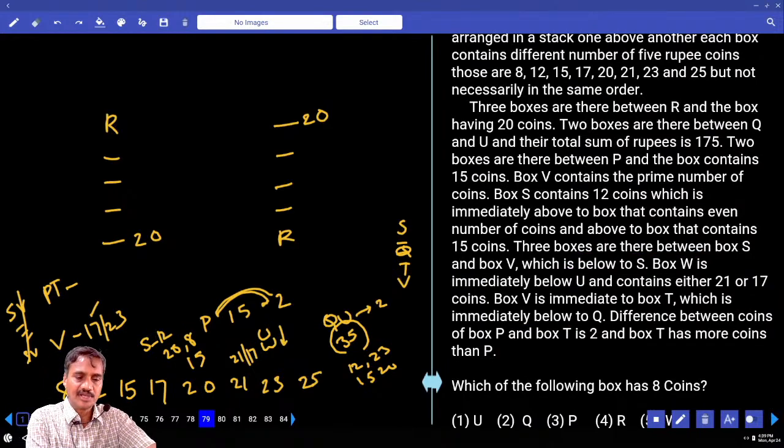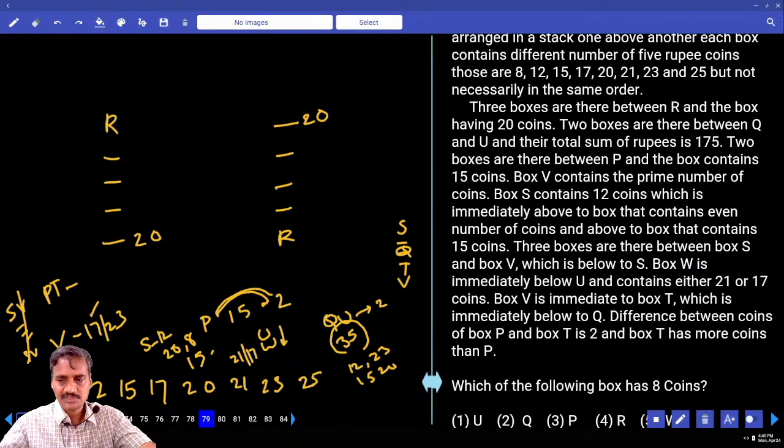Now 3 in between R and 20 coins. R and 20 we already have. Now what should the next possibility be? S is 12, which is above both 20 and 8. And again 15 must also be there. 15, and next one 20 or 8, and next one will be 12.